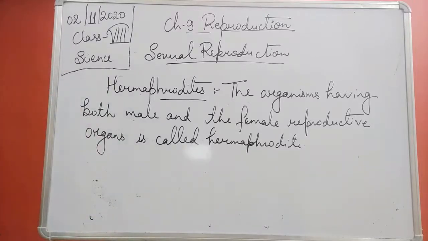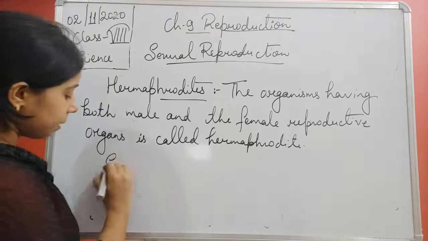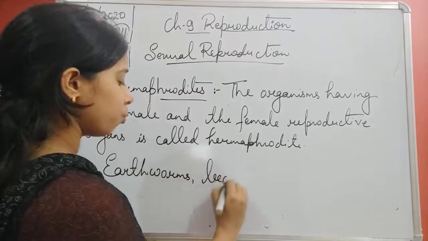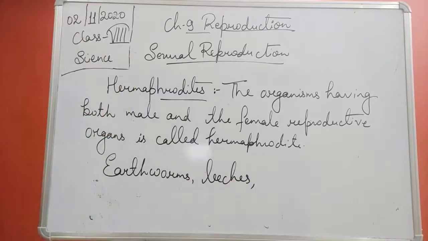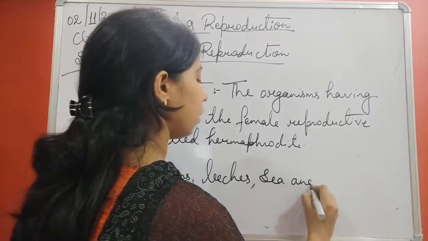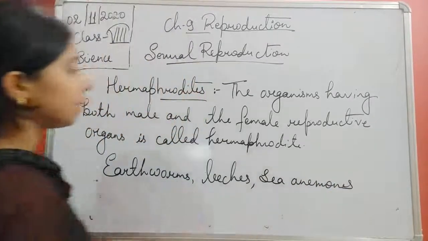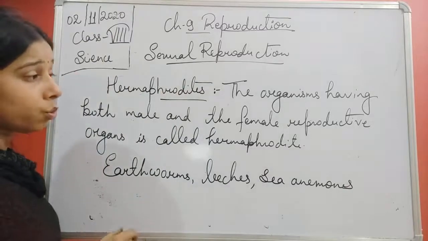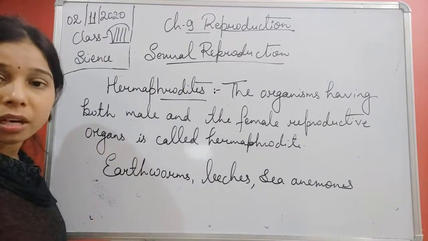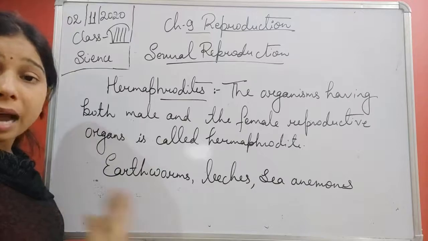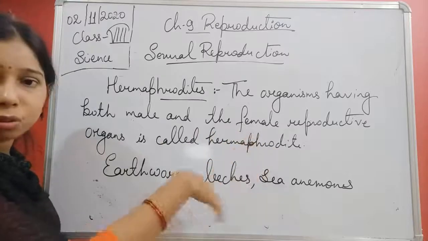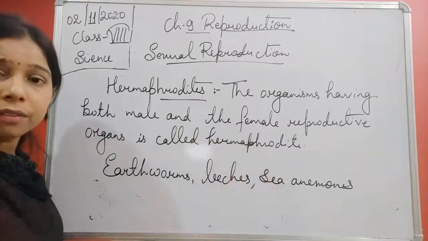Now, who are the hermaphrodites, students? Earthworm is there, leeches are there, then sea anemone is there. These are examples of hermaphrodites. Now you see, students, since it consists of the male and the female reproductive organ in the same body, it acts as both mother as well as father. When a female has her own reproductive organ, we call her a mother.